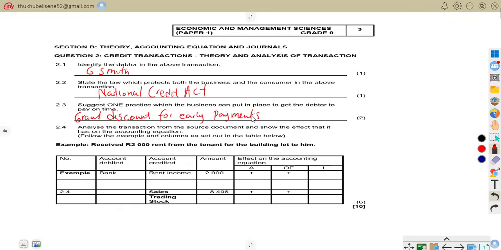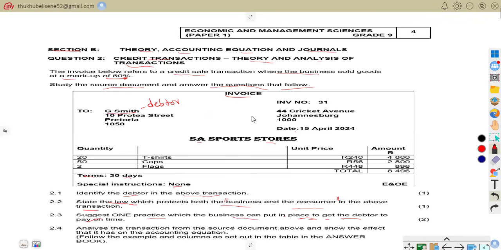Or you can even charge interest or penalties on overdue accounts, late payments. Or we can send reminders to the debtor to pay his or her account. We can make a call, we can email, send messages. So that is what you can do. So we'll be together on that. So let us be on 2.4.